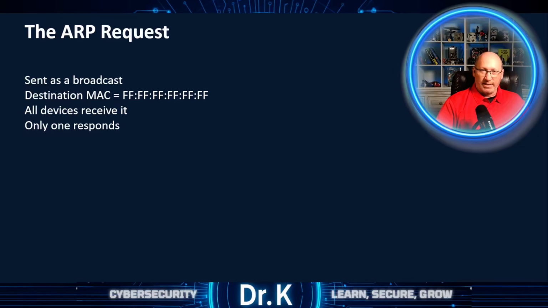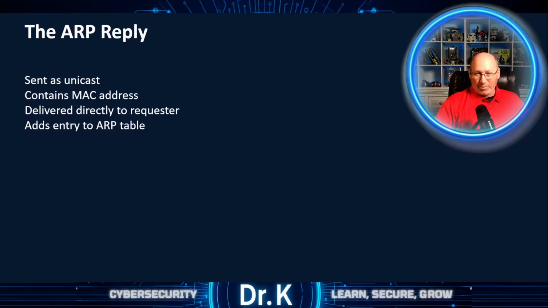An ARP request is sent as a broadcast frame. That means its destination MAC address is the all-ones broadcast address. Each device on the LAN receives it, but only the device whose IP matches the requested address is actually going to respond. Everyone else ignores it. Think of it like standing in a room and asking, who here has 192.168.1.1? Everyone hears the question, and hopefully only one person actually raises their hand.